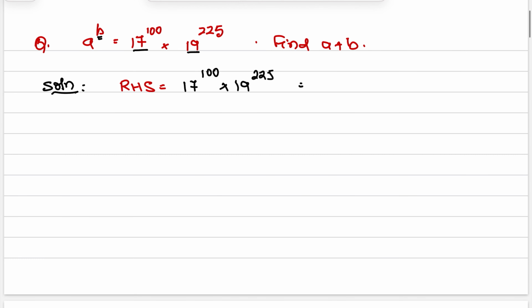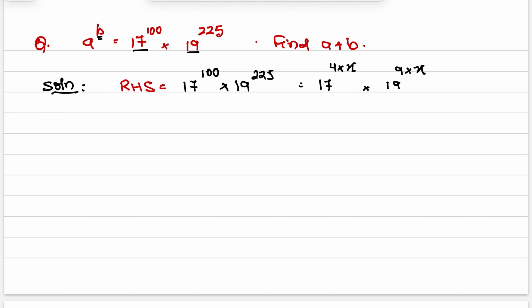This we can write as 17 to the power of 4 into 25. 100 is nothing but 4 into 25; we are only calculating the factors of powers. 19 to the power of 225 is 9 into 25.